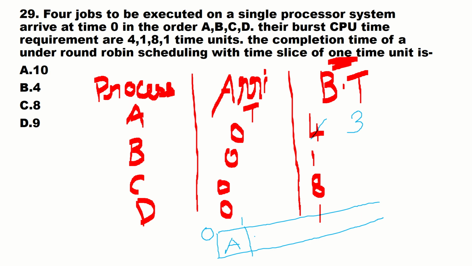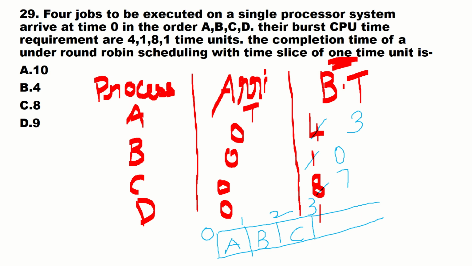Next one, it will move on to the next one. That is B. B again, it will be taking 1. That means it will become 2 here. And here the time it will become 0. And next it will move on to C, and for C the time quantum is again 1. So it will be working 3, but here it will become 7.